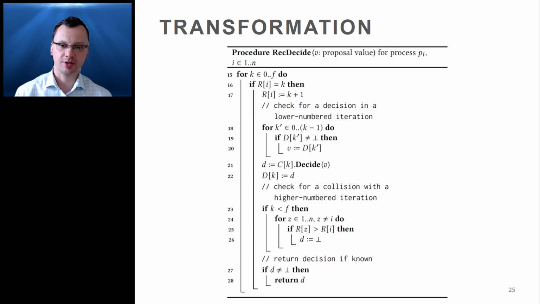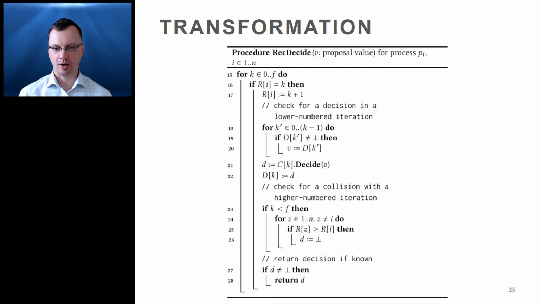The assumption that the total number of independent failures is bounded by the constant f ensures that process PI executes line 26 at most f times. Because the outer for loop has up to f plus 1 iterations, this ensures that eventually PI executes an iteration where it does not execute line 26 and does return a decision at line 28.